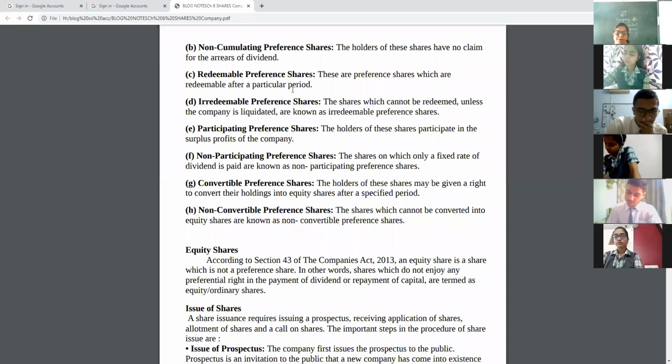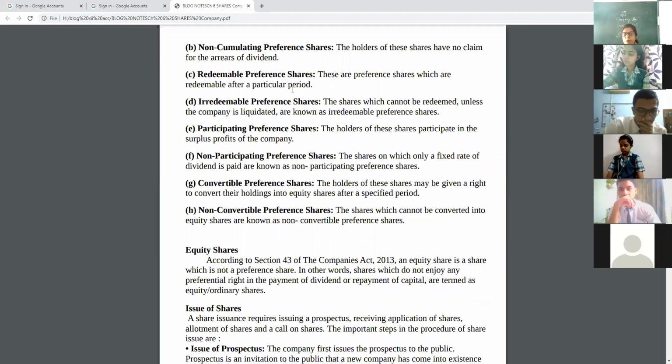Next, redeemable. Redeemable means ready to pay, ready to refund, ready to return. These preference shares are redeemable after a particular period. The company will return the amount after a fixed time period.